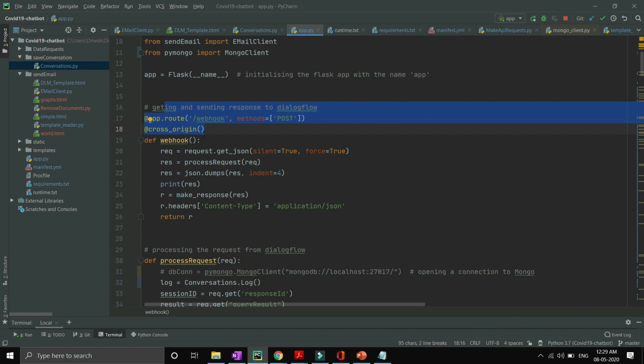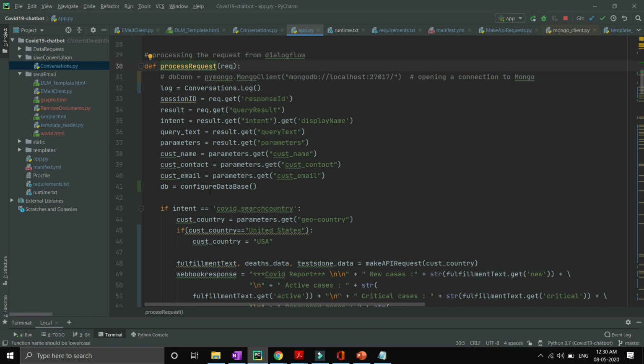Then, as we have seen earlier in the previous videos, all the requests will come over here inside the /webhook, which is our route request. It will process the Dialogflow request. Inside process request you will be able to see a variable db equal to configure database. In part 4, I had commented out this configure database, because we were testing locally and hadn't set up our MongoDB yet. So now you have to uncomment that part.